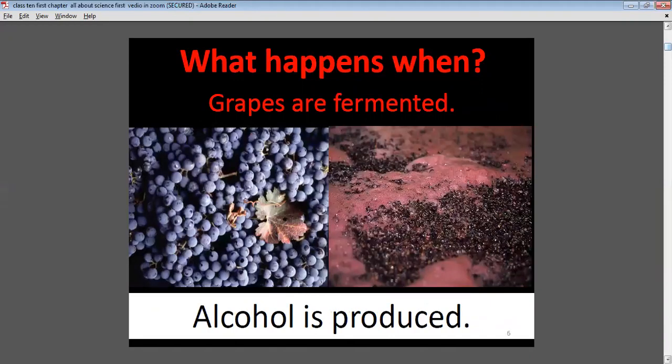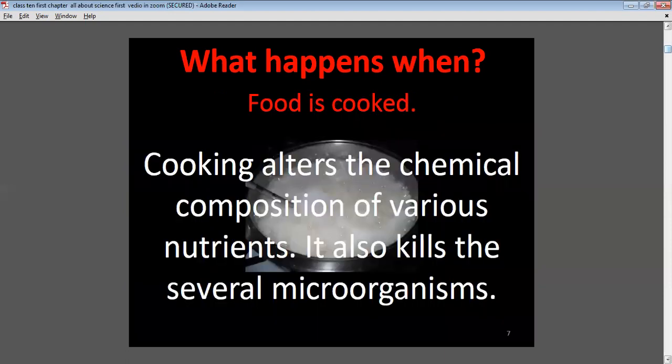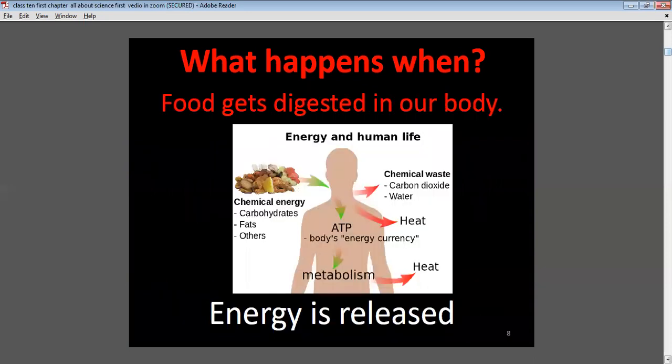What happens when grapes are fermented? The grapes containing glucose undergo anaerobic conditions to form alcohol. What happens when food is cooked? Cooking alters the chemical composition of various nutrients. It also kills several microorganisms. What happens when food gets digested in our body? It releases energy. For example, carbohydrates, fats, and proteins undergo metabolism to release ATP. That ATP is utilized by our body in the form of energy.